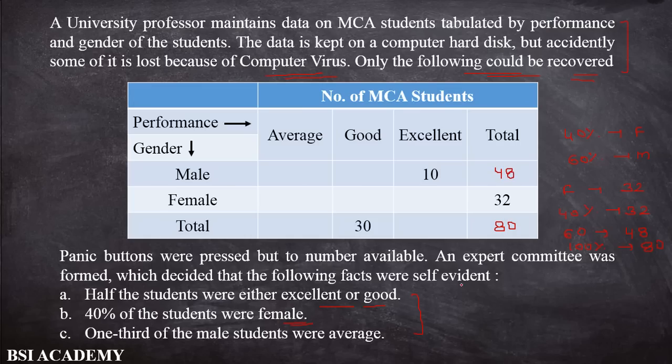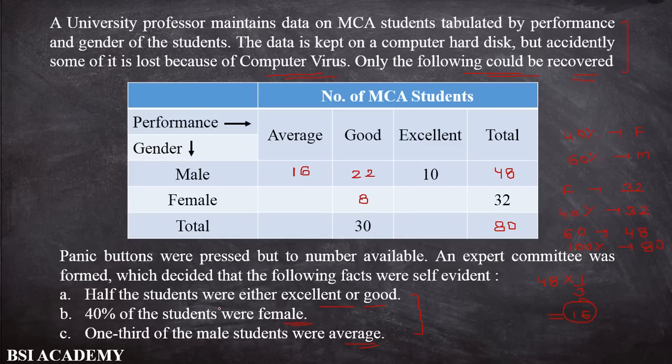Okay, students, now one third of the male students were average. The total male students is 48. One third of 48 is 16, so the average value is 16. Now if you see the good value, 16 plus 10 is 26, and 26 plus 22 equals 48. Now this value is 30, so we have to fill in the value of female students who are good, which is 8.